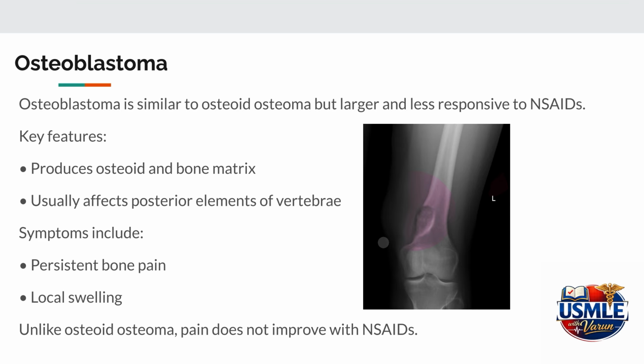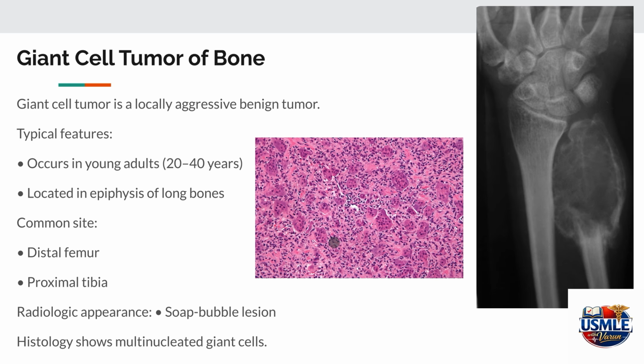So, although it's considered benign, osteoblastoma can sometimes be locally aggressive. This is a key characteristic feature, and the other key characteristic feature that differentiates it from osteoid osteoma is that the pain doesn't improve with non-steroidal anti-inflammatory drugs.